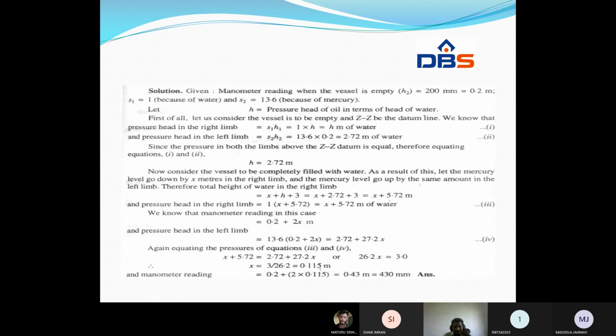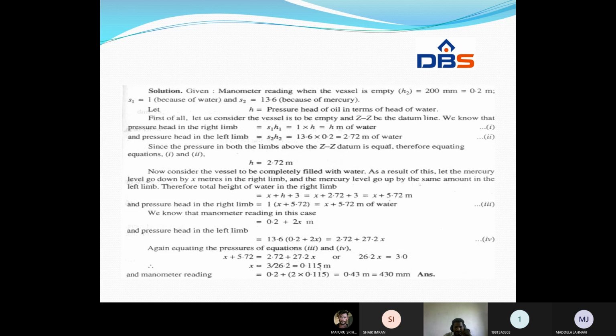We know that the manometer reading in this case is 0.2 plus 2x. Okay, and the pressure head in the left limb is equal to 13.6 into (0.2 plus 2x), that is equal to 2.72 plus 27.2x.